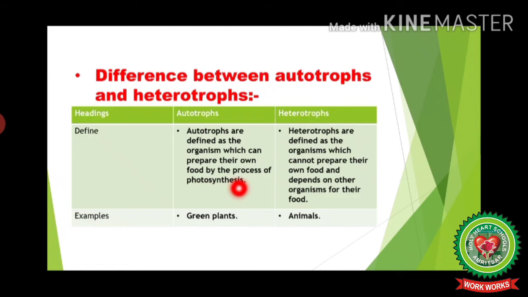of photosynthesis. Whereas in the case of heterotrophs, the word hetero stands for different, and troph means organism. Heterotrophs are defined as the organisms which cannot prepare their own food and depend on other organisms for their food. For example, all animals depend upon green plants for their food.